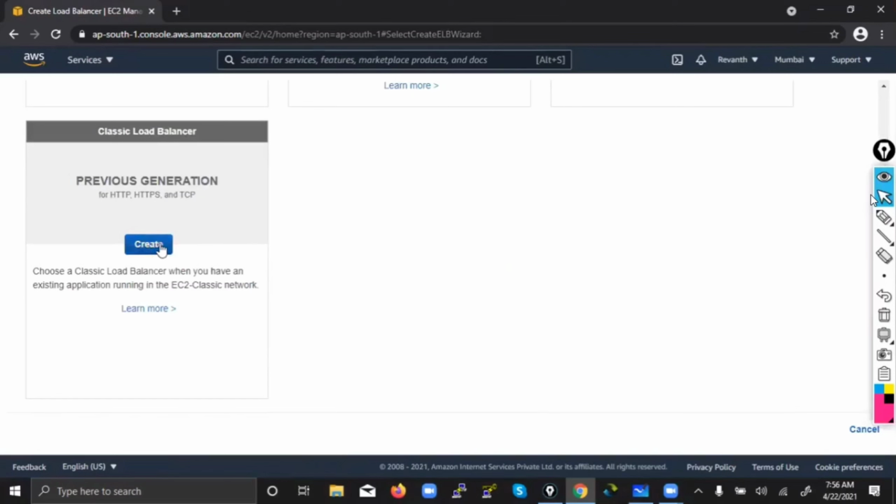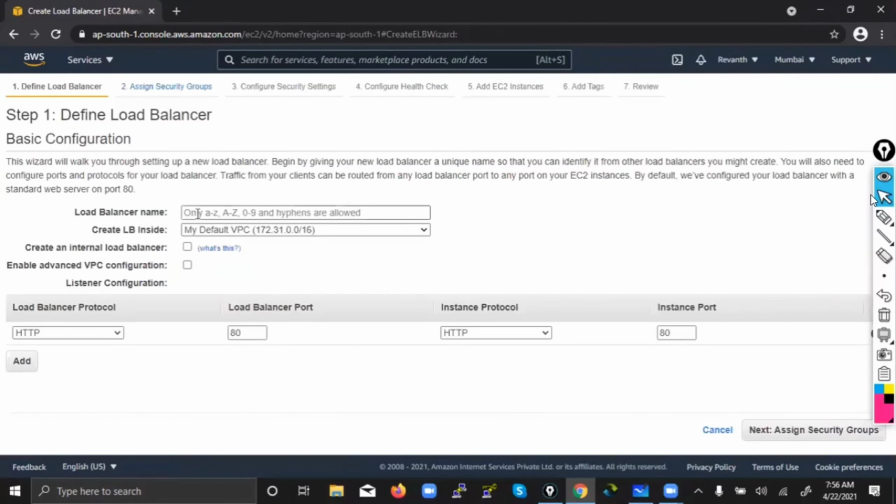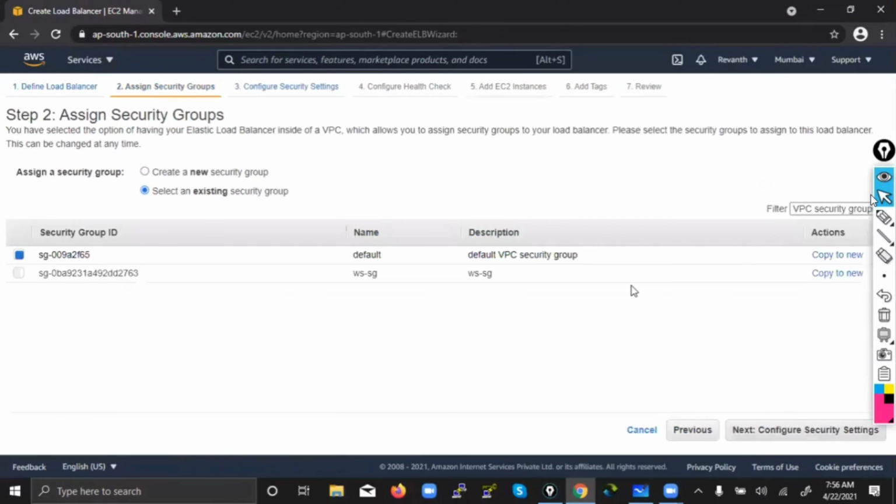Since we are having only a small number of instances, let's name it my auto scaling ELB, so that we never get confused. Because in real time you might be using many load balancers. So give a proper naming convention. Since we are using it for website purposes, let's attach the same web server security group.